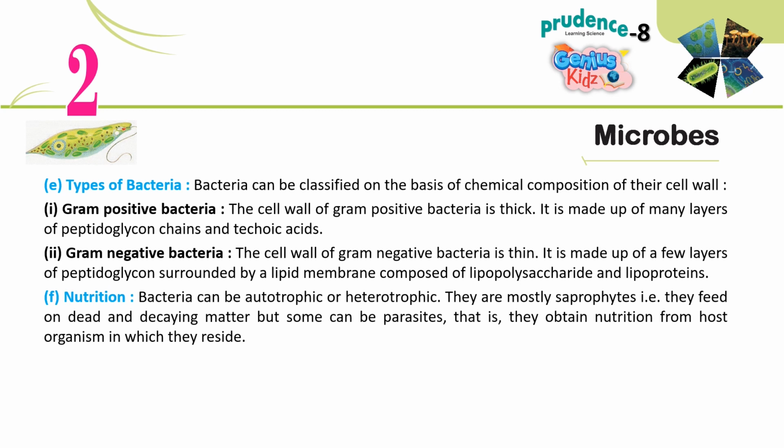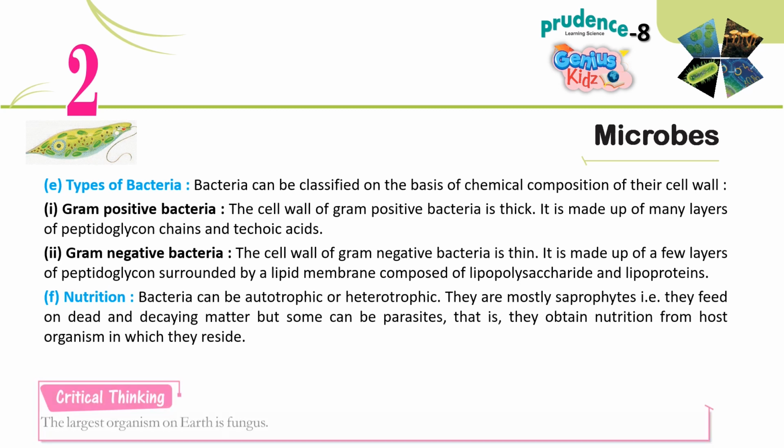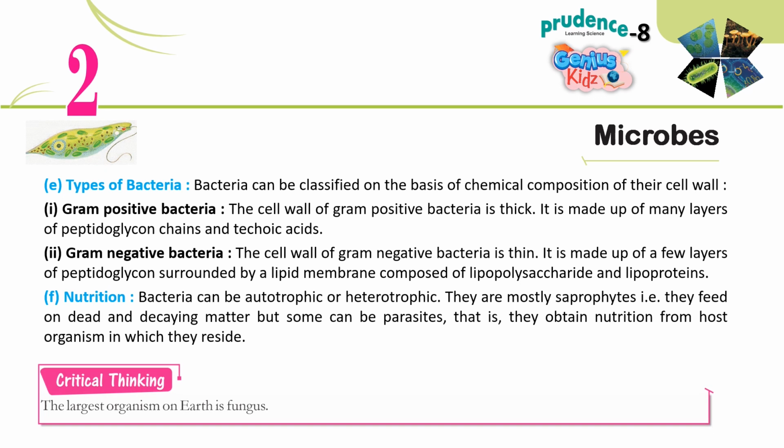F. Nutrition. Bacteria can be autotrophic or heterotrophic. They are mostly saprophytes, that is, they feed on dead and decaying matter, but some can be parasites, that is, they obtain nutrition from the host organism in which they reside. Critical thinking. The largest organism on earth is a fungus.